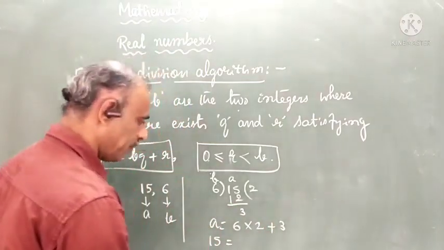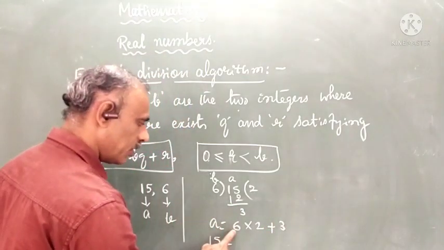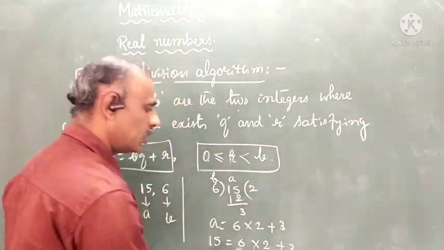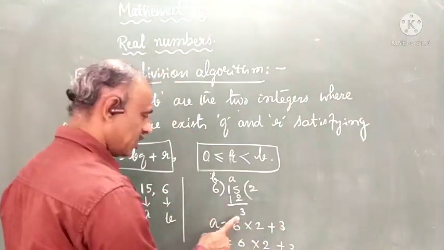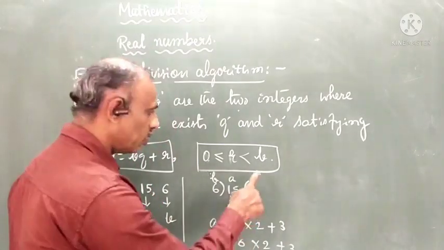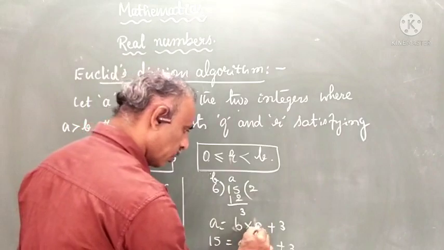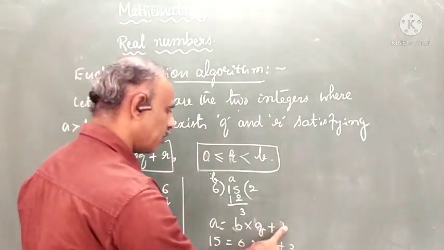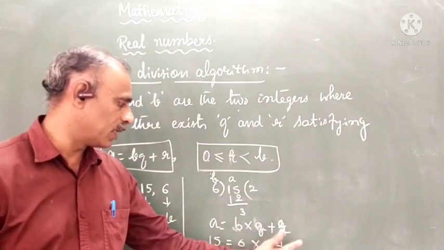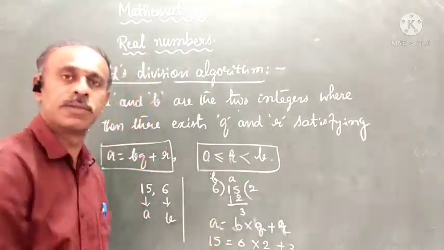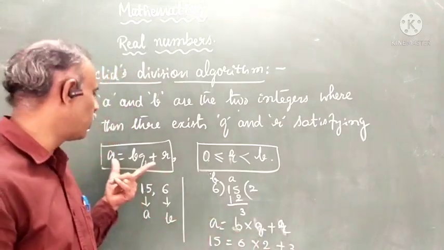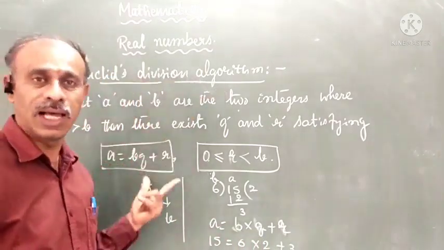Here 6 is your B, 2 is your Q, and 3 is your remainder. So A = BQ + R: 6 twos are 12, plus 3 is 15. So this is Euclid's division algorithm.